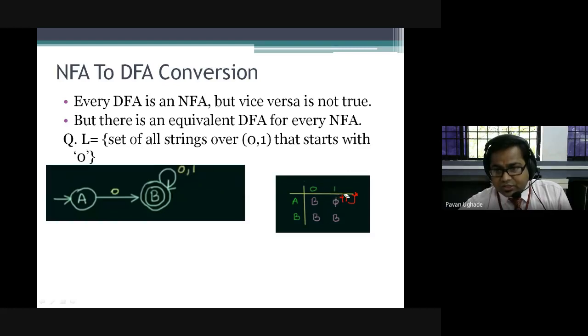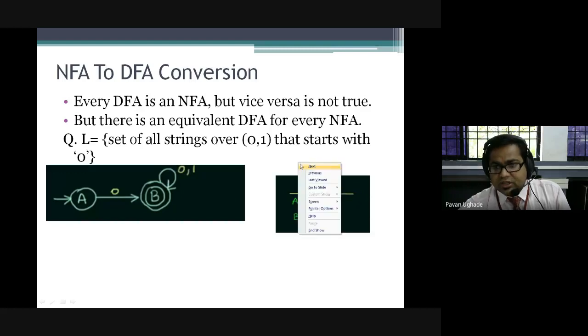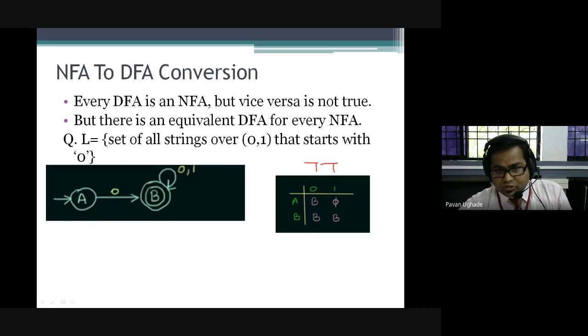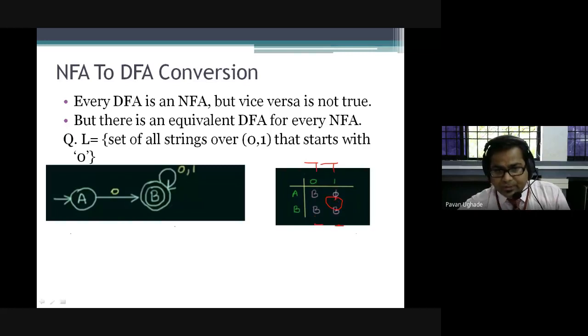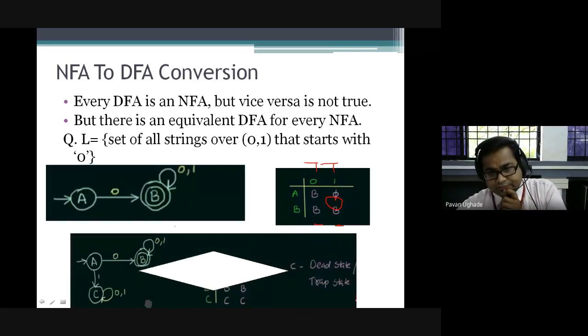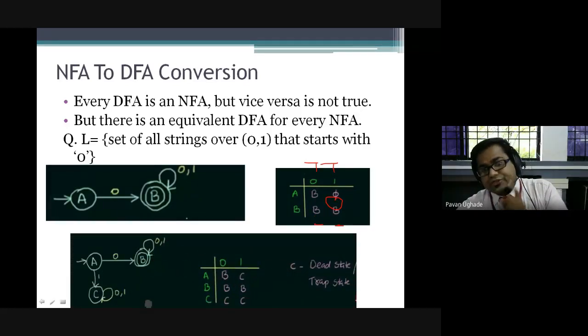So this is a transition table for this automata, as we have already seen transition tables, right? A over 0 goes to B, A over 1 there is no transition, B over 0 goes to B, and B over 1 goes to B itself.